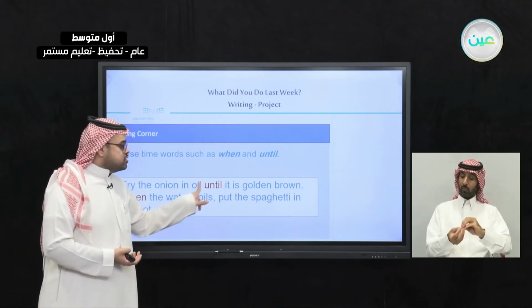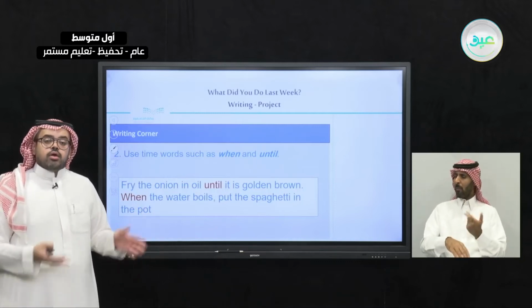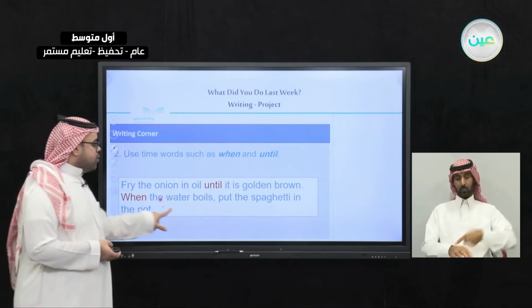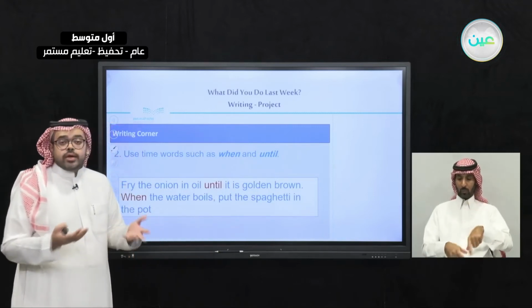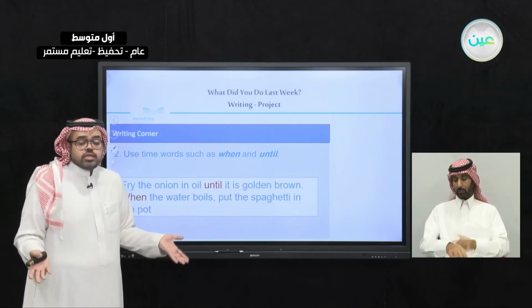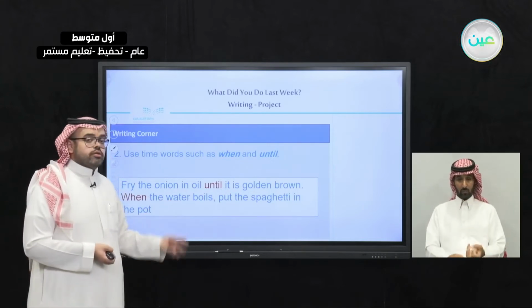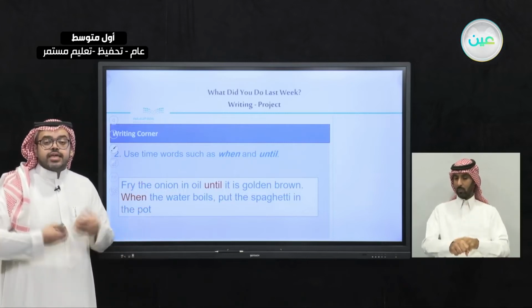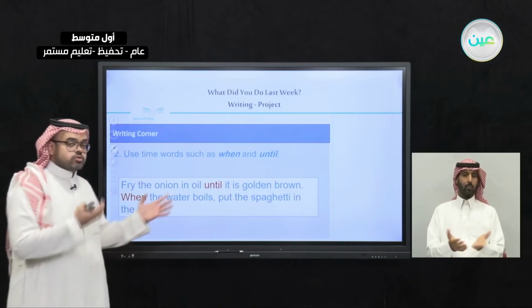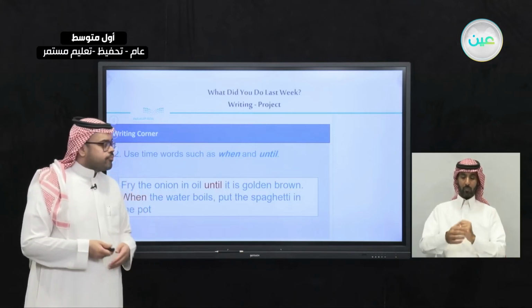For how long? Until it is golden brown. So until indicates time, how long. As for when the water boils, put the spaghetti in the pot. You may ask, when can we put the spaghetti in the pot? Well, when the water boils. So here, when also indicates time. These are two words that we use to indicate time.